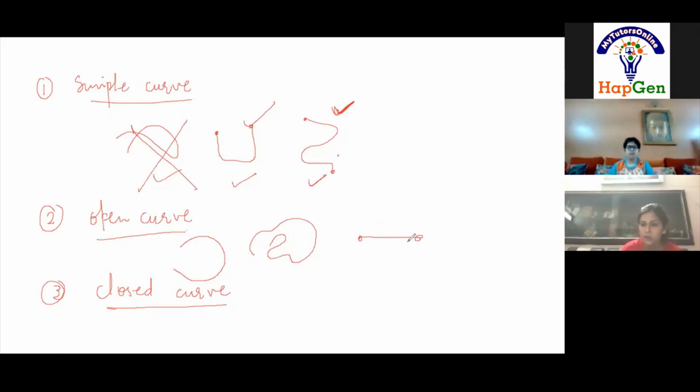Okay, write down closed curve: if the starting point and the end point of a curve meet.